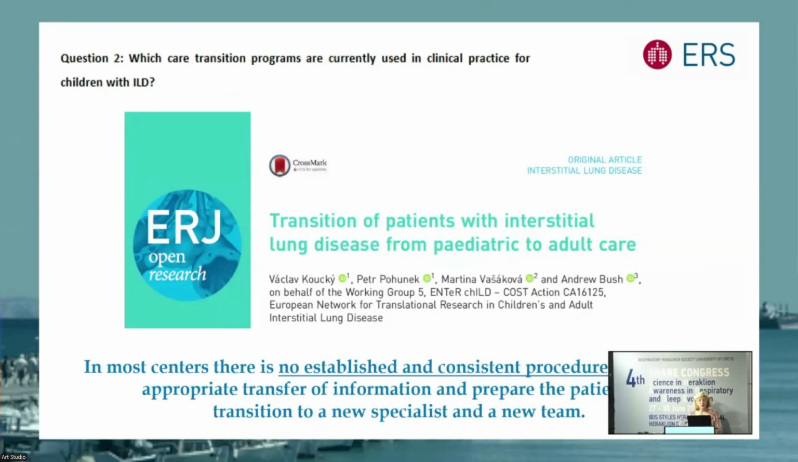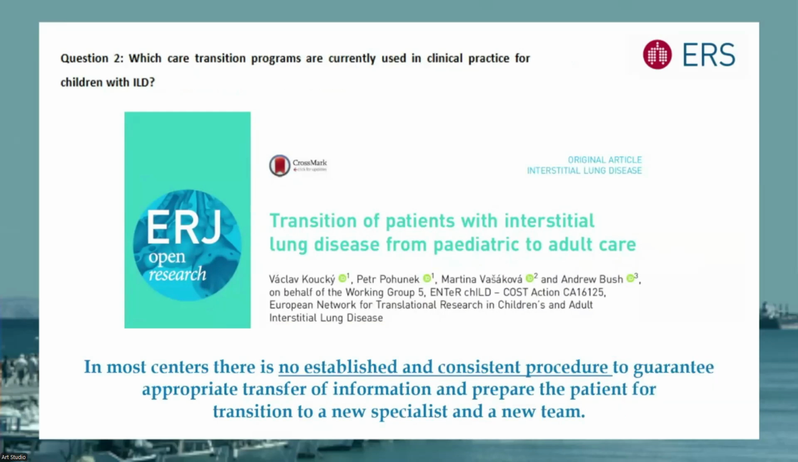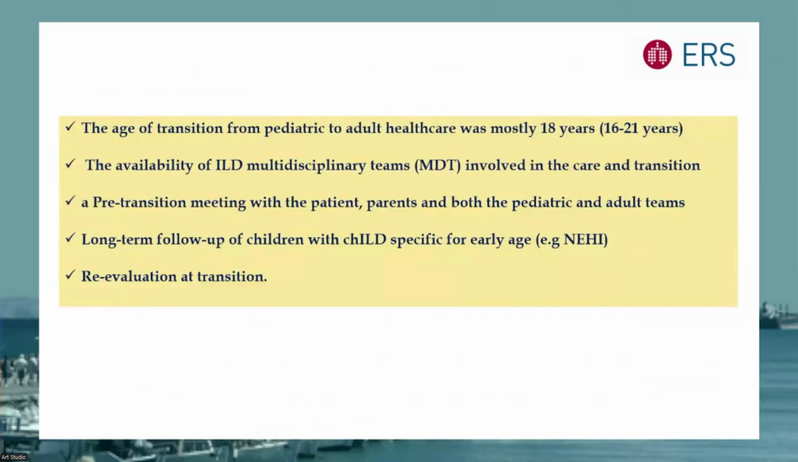So the second question we were asked to answer was, which care transition programs are currently used in clinical practice for children with interstitial lung disease? Because we do not have a lot of time, I will answer that there is no such program. Very few countries actually have an organized method for transition, but not in a systematic, official way. There are many questions about the ideal age of transition, whether it should be at 18 years. There is a range between 16 and 21.